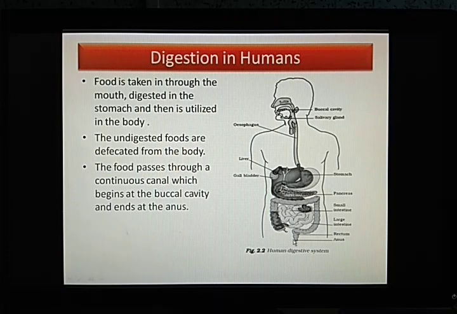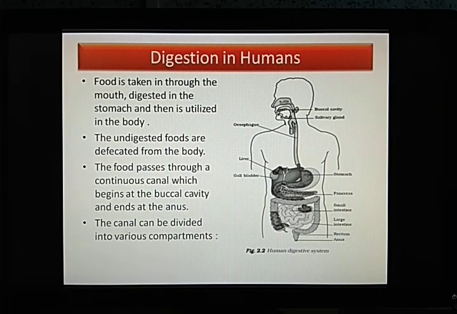The anus is that portion of the digestive system, the opening through which the waste materials are removed from the body through the process called excretion. Now the canal can be divided into various components. Here the word canal is used, but as a whole we are discussing the whole digestive system. There are different compartments or parts of this digestive system. Let us see what those parts are.